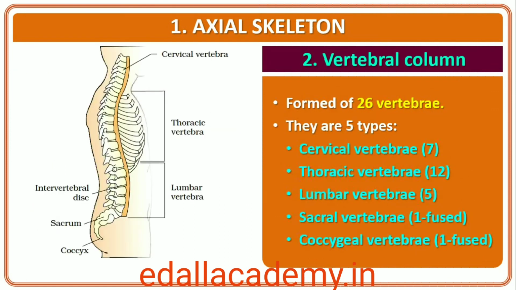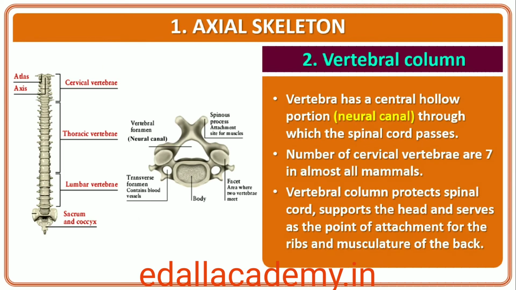The vertebral column is differentiated into cervical (7), thoracic (12), lumbar (5), sacral (1, fused), and coccygeal (1, fused) regions starting from the skull. The number of cervical vertebrae is 7 in almost all mammals including human beings. The vertebral column protects the spinal cord, supports the head and serves as the point of attachment for the ribs and musculature of the back.